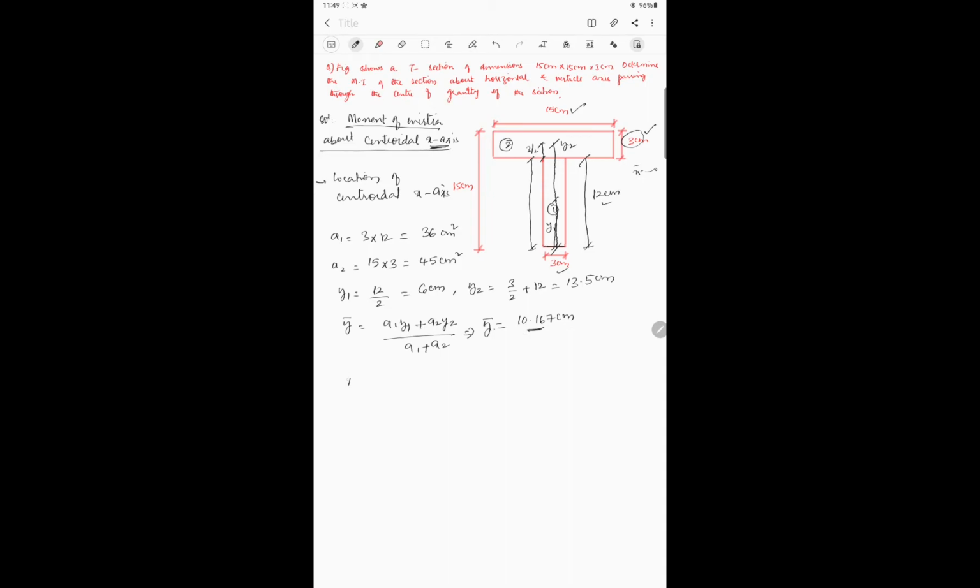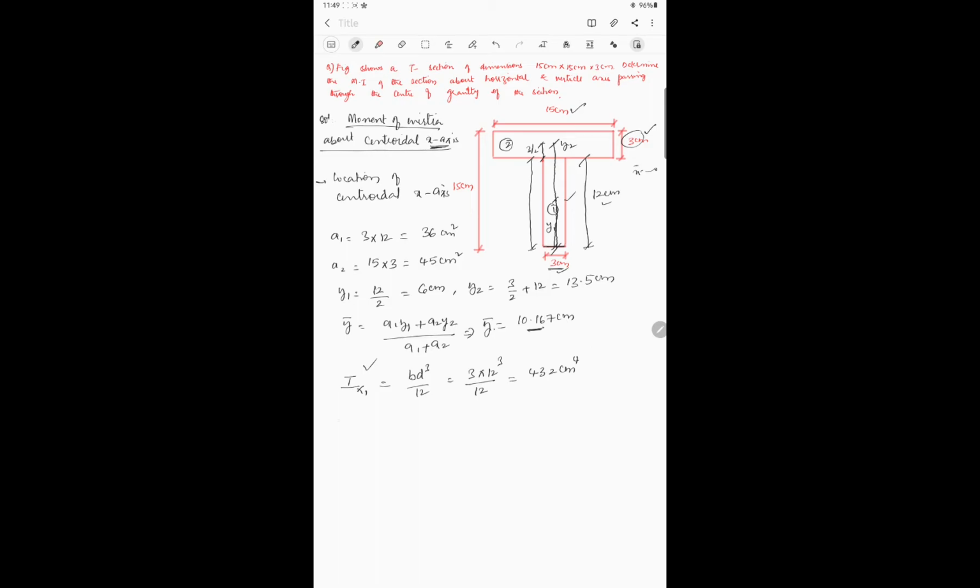Now we have a formula, that is Ix1 is equal to moment of inertia of this rectangle, which is BD cube by 12. This formula is there in the tabular form, you can check those formulas. So BD cube by 12, B is how much for this one? 3 centimeters. So 3 into height 12 cube whole divided by 12, which is equal to 432 centimeter power 4. Always remember, our moment of inertia units will be either meter power 4, centimeter power 4 or millimeter power 4.